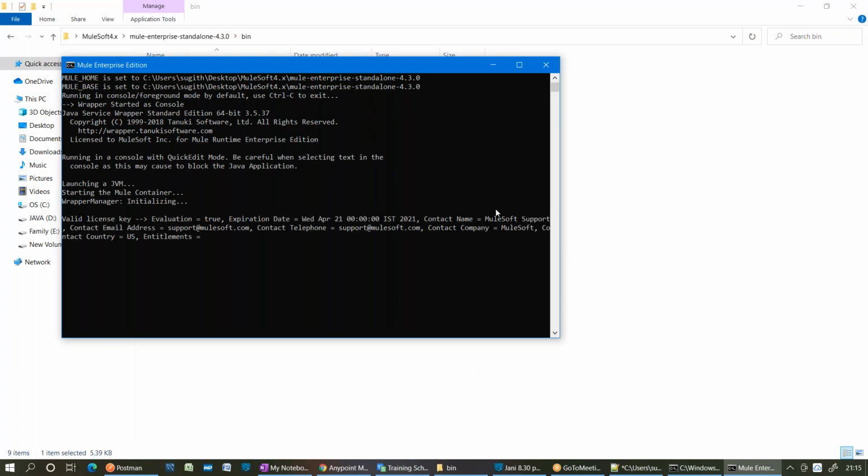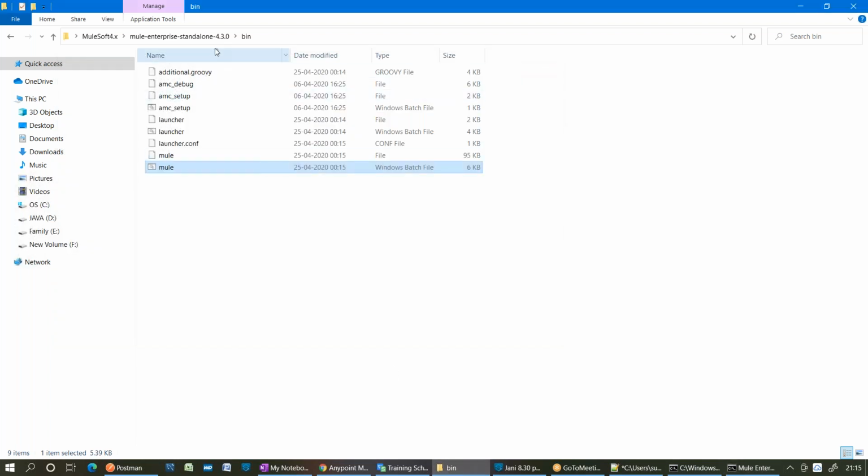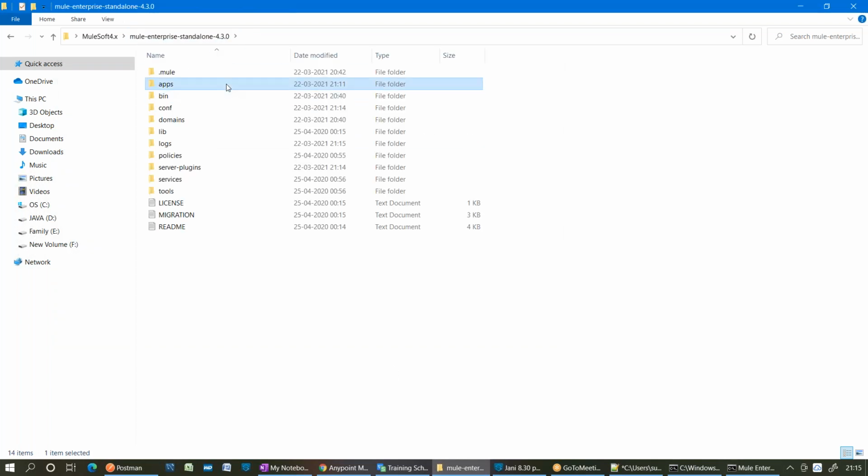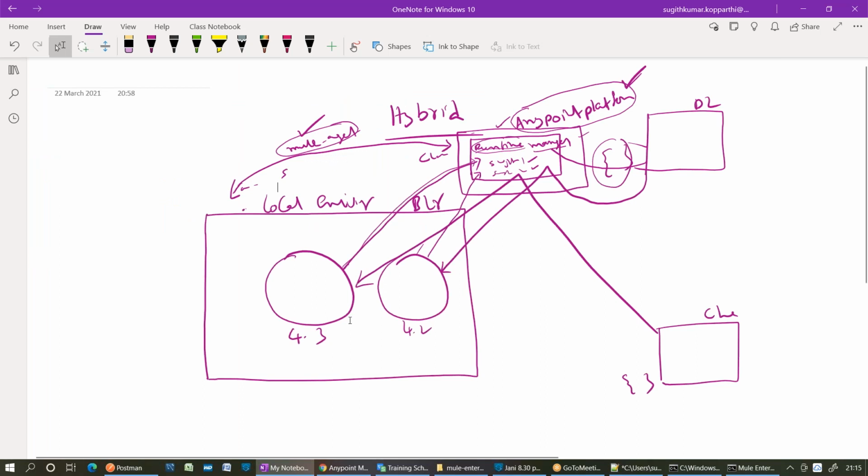Then how do you deploy your application once the Mule runtime starts? Copy the file into the apps folder. Then what is the use of Runtime Manager? If you're doing everything manually, the ultimate agenda is this: from the Delhi location, how can we copy-paste into a folder in the Bangalore location? We cannot do that. That is the reason Anypoint Runtime Manager comes into the picture. Through Runtime Manager, they can deploy onto the on-premises. No need to copy-paste.